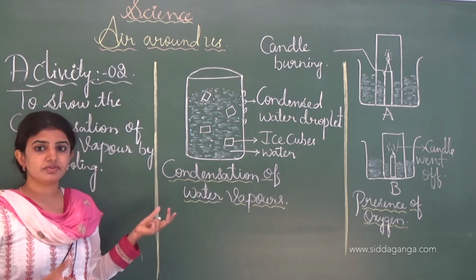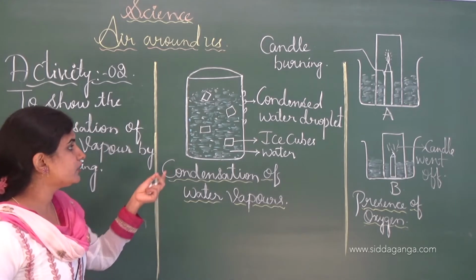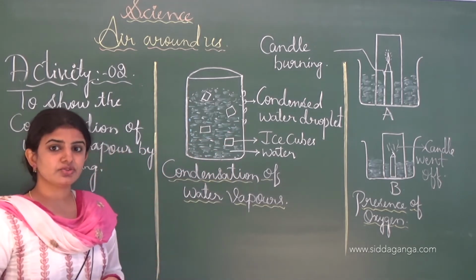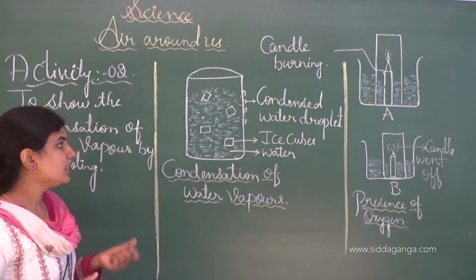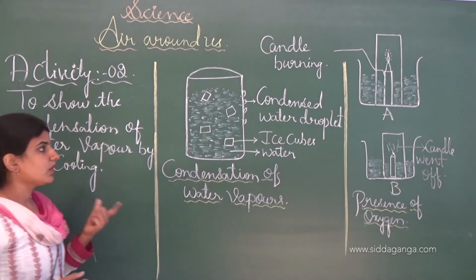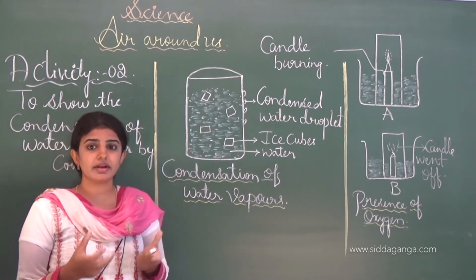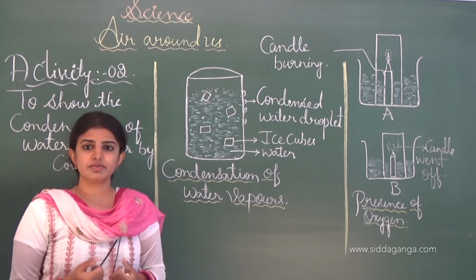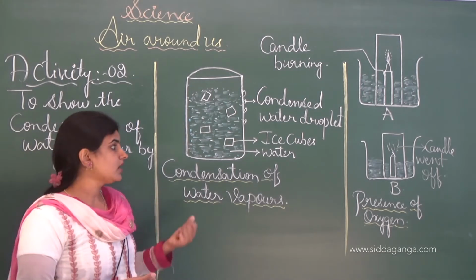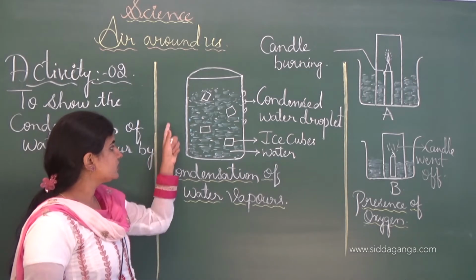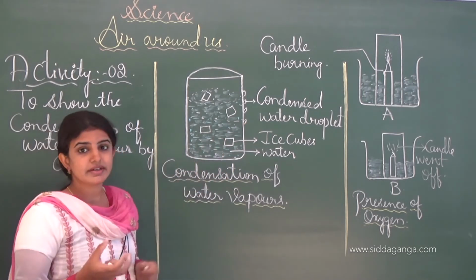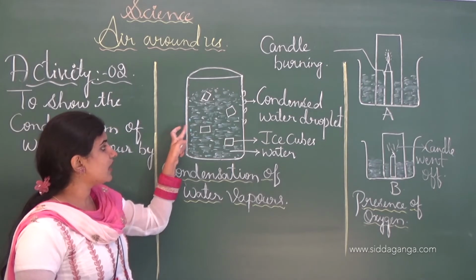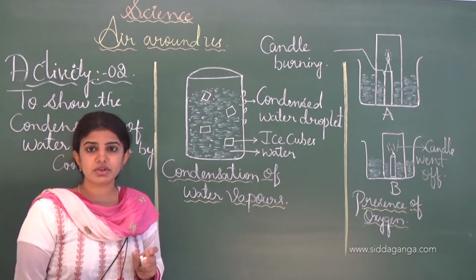Then we can observe that tiny droplets appear on the surface of the glass, and this shows that the condensation process takes place here. As we all know, air contains moisture, and different components of air are present. When the air which surrounds this glass contains moisture and comes in contact with the cooling substance, like the glass having the ice, it will become cool.